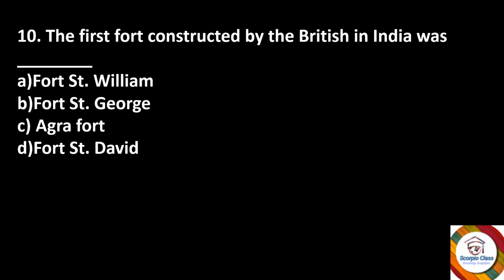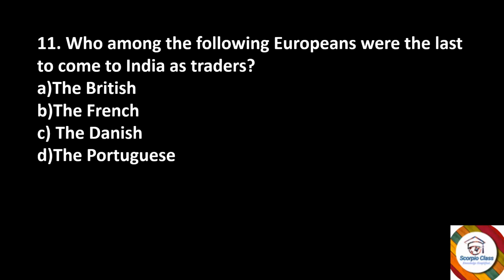Fort St. William, Fort St. George, Agra Fort, or Fort St. David? The right answer is option B, Fort St. George. Next, who among the following Europeans were the last to come to India as traders? The British, the French, the Danish, or the Portuguese? The right answer is option B, the French.